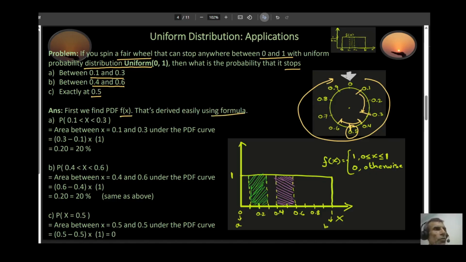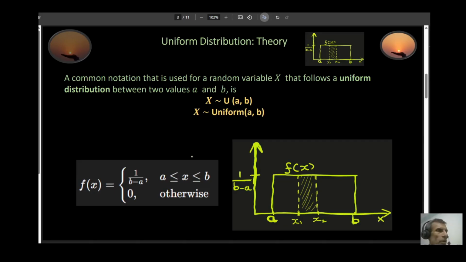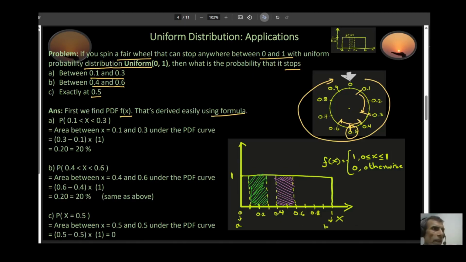easily using your formula. If you remember, the formula was this right here. I can plug in my numbers a and b, and that will give me my PDF. I know my a is 0, right? Because it's saying uniform 0, comma 1. So my a is equal to 0 and my b is equal to 1. Substituting the values, my f(x) comes out to be this. So the height from here to here is equal to 1.